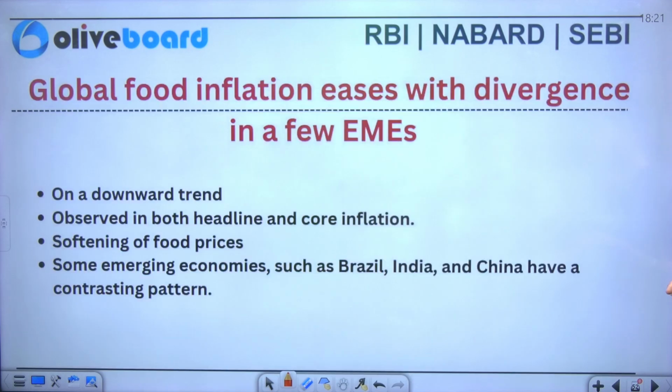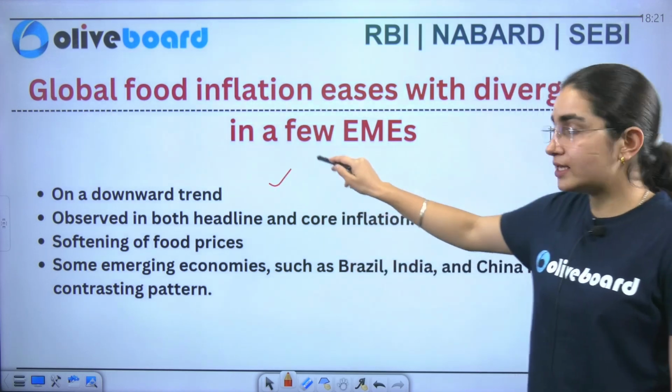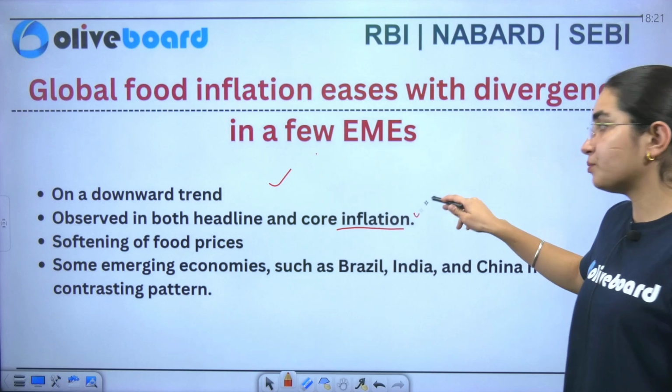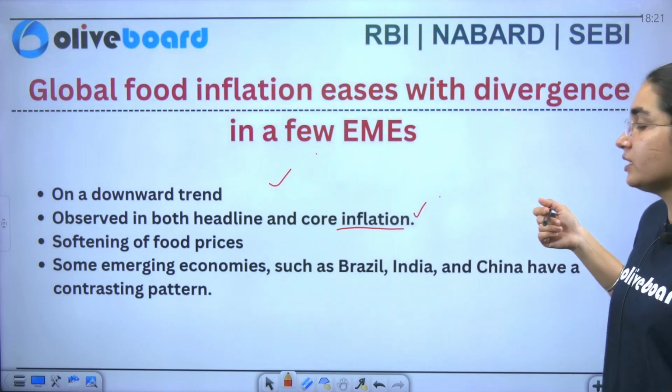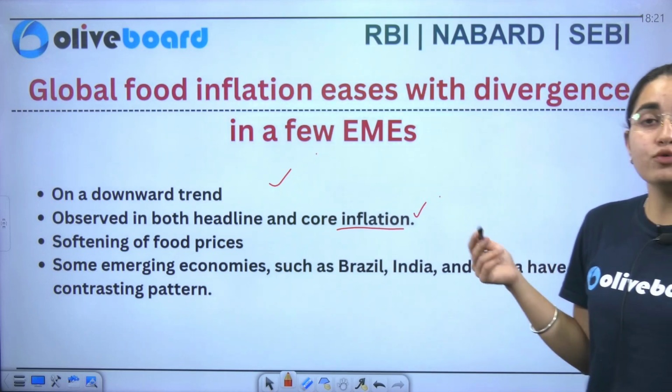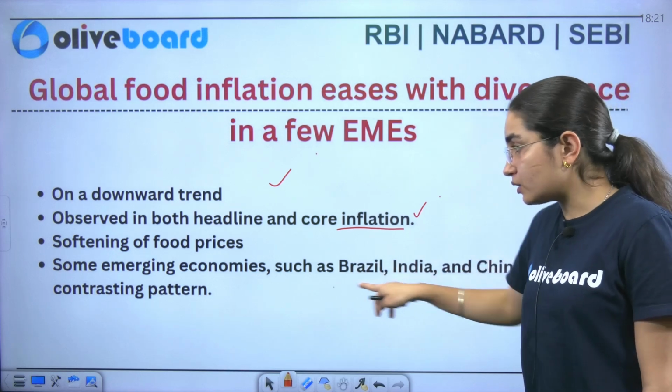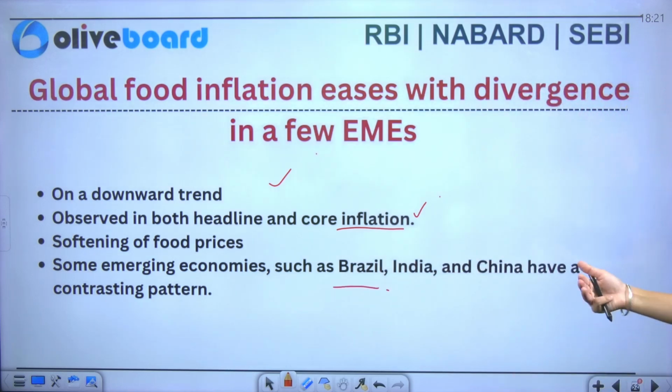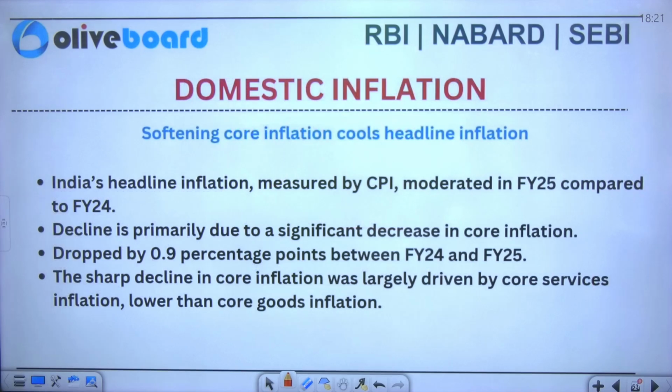Now we'll talk about how global food inflation eases, with divergence in a few EMEs. Okay, that is your emerging markets. It also says that a downward trend is here. It has been observed in both headline and core inflation. The softening of food prices is there. Some emerging economies like Brazil, India and China have a contrasting pattern.